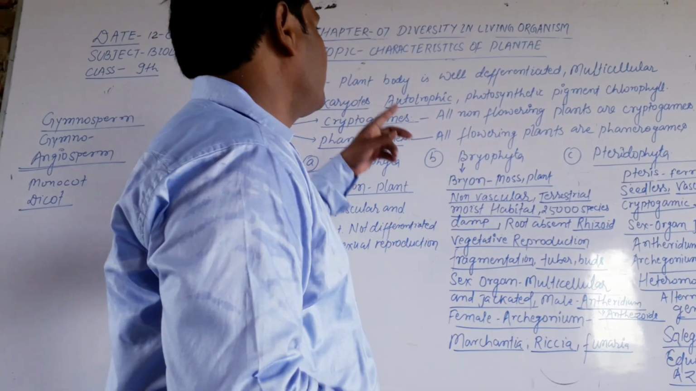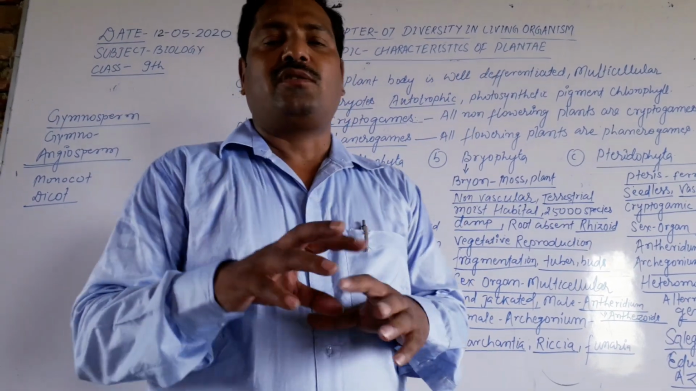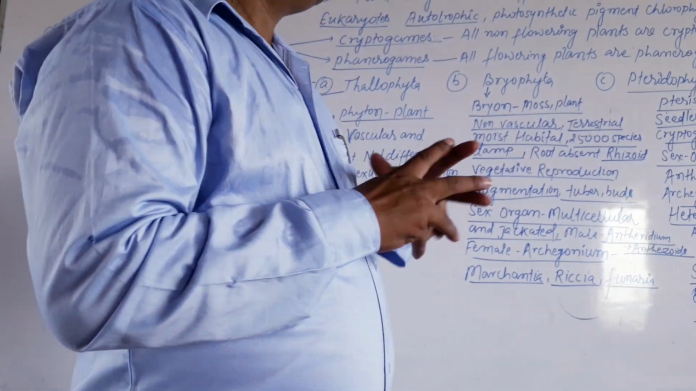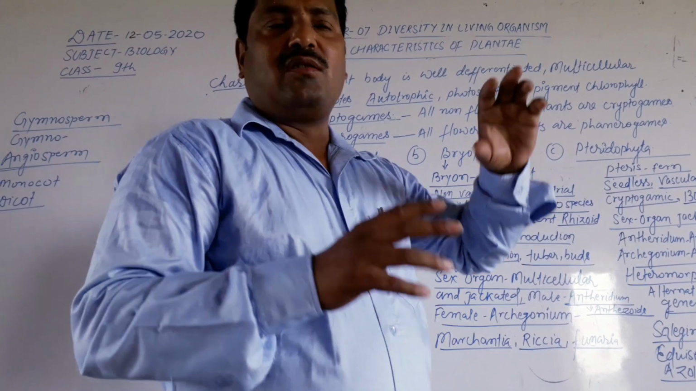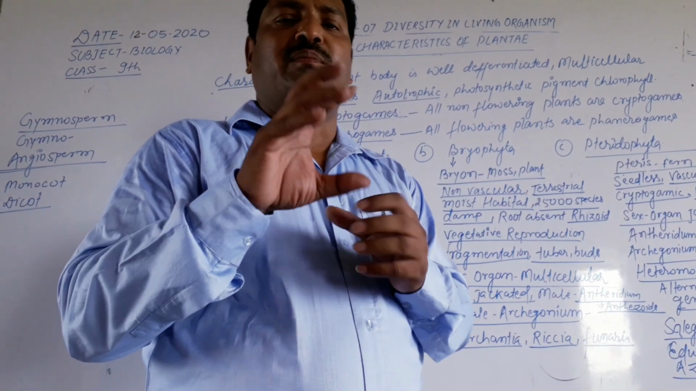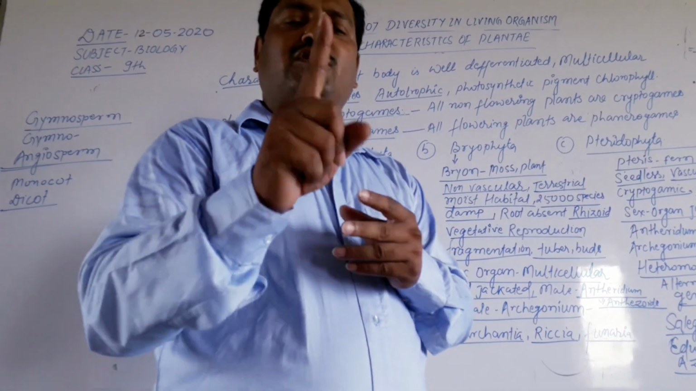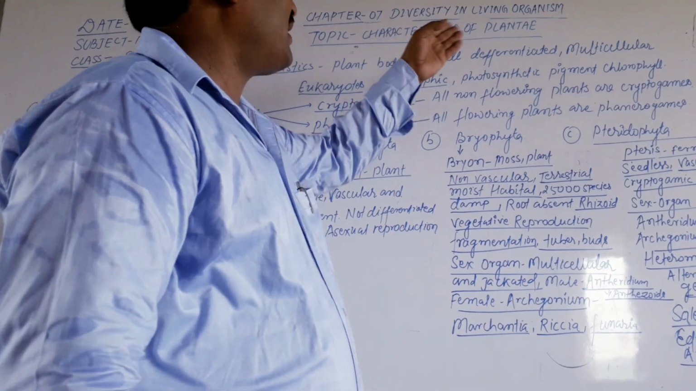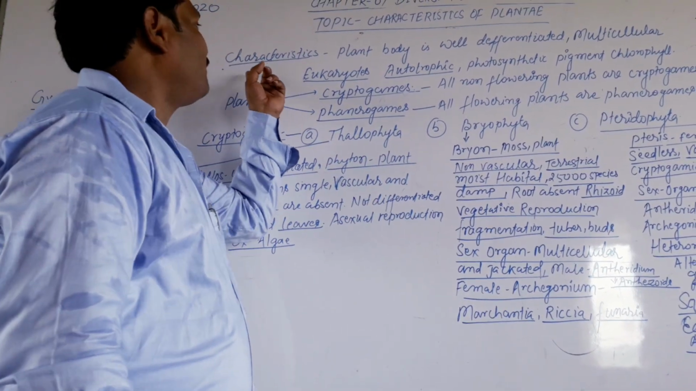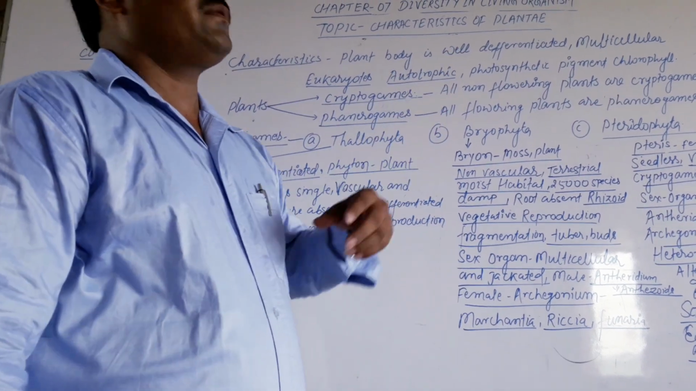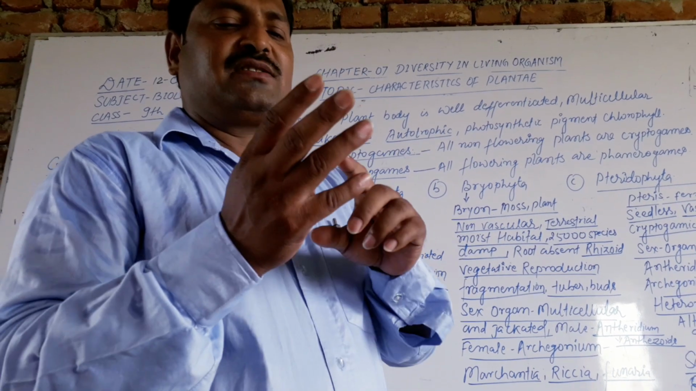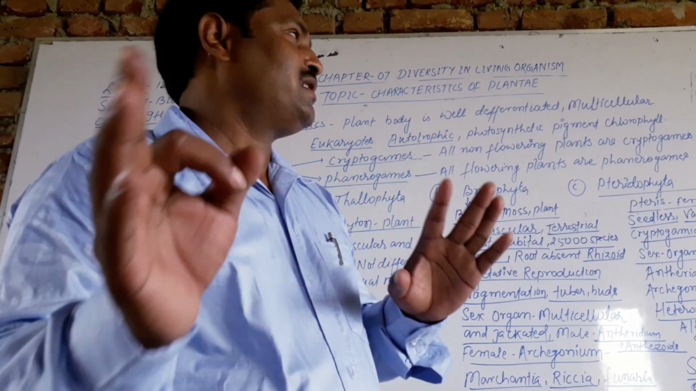Today, the characteristics of Plantae, meaning all plants, are related to Plantae. So dear students, Plantae means the plants. All plants are studied under the branch of botany, and Theophrastus is the father of botany. In the context of the characteristics of Plantae, the first characteristic is that the plant body is well differentiated. Well differentiated means that the plant's root, stem and leaves are well differentiated.